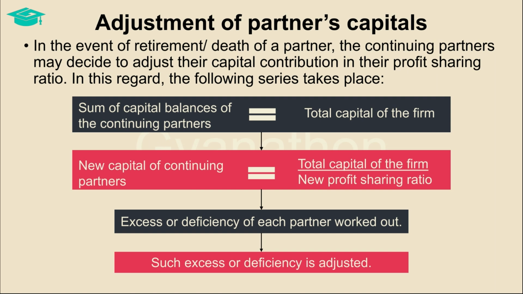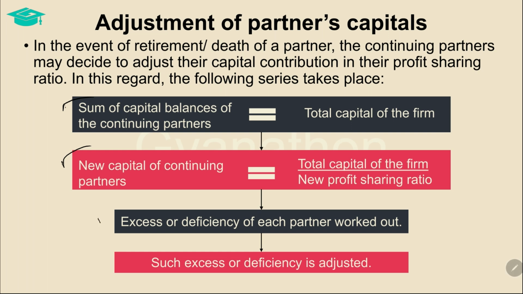When such a decision is made, the process happens in the following stages. Firstly, the total capital of the firm is established. This is done by totaling the capital balances of all the continuing partners. Once the total capital of the firm is calculated, then the new capital of each continuing partner is calculated by dividing the total capital with the new profit sharing ratio. That is, the total capital is divided as per the new profit sharing ratio and the capital balance to be maintained by each continuing partner is established.